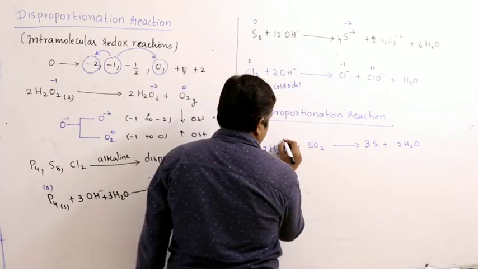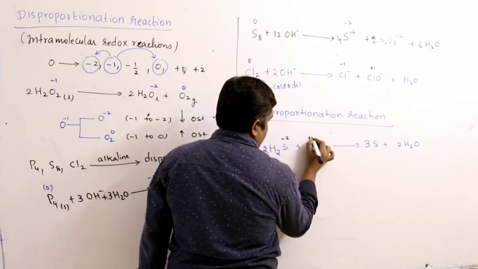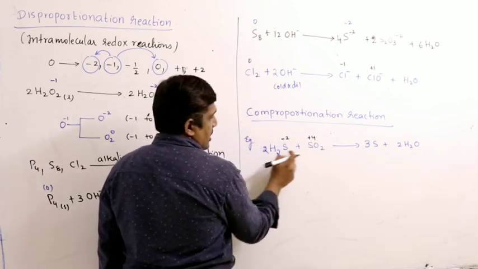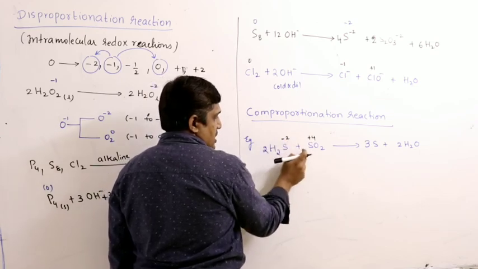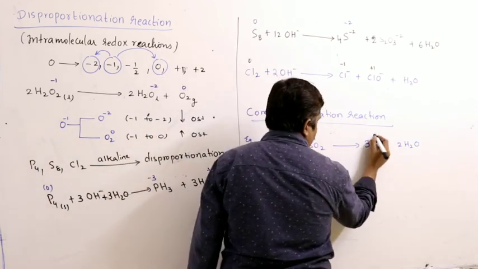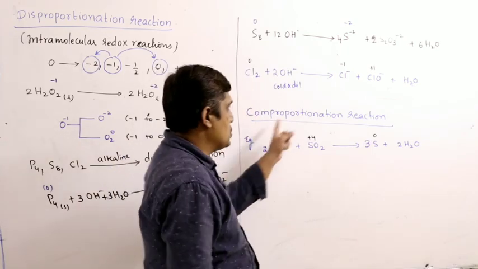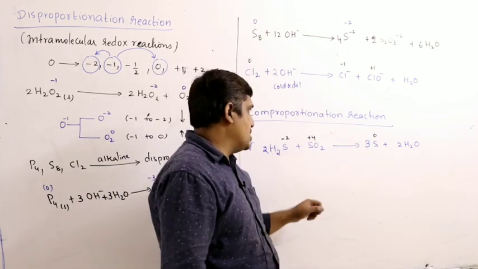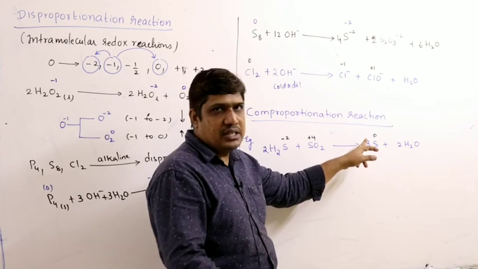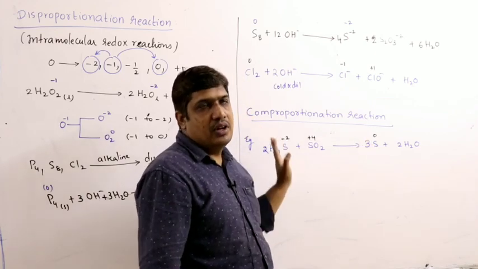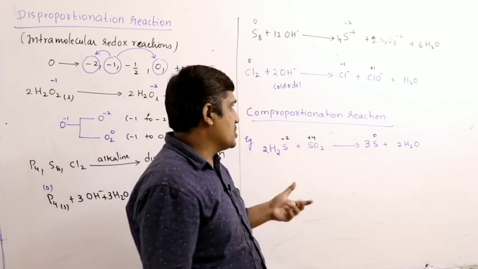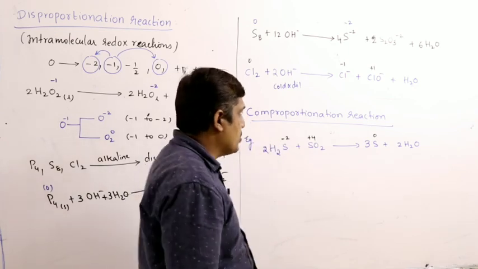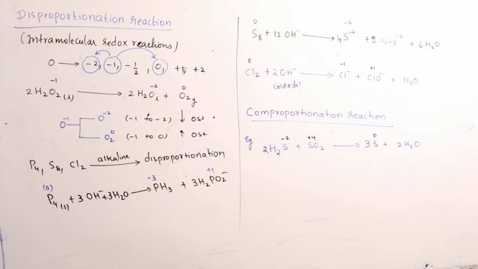Here sulfur shows -2 in one compound and +4 in the other. The same element shows different oxidation states but is converted into the same product. -2 to 0 is an increase in oxidation state, oxidation; +4 to 0 is a decrease in oxidation state, reduction. So it is a redox reaction, but it is the reverse of disproportionation. It is called a comproportionation reaction.